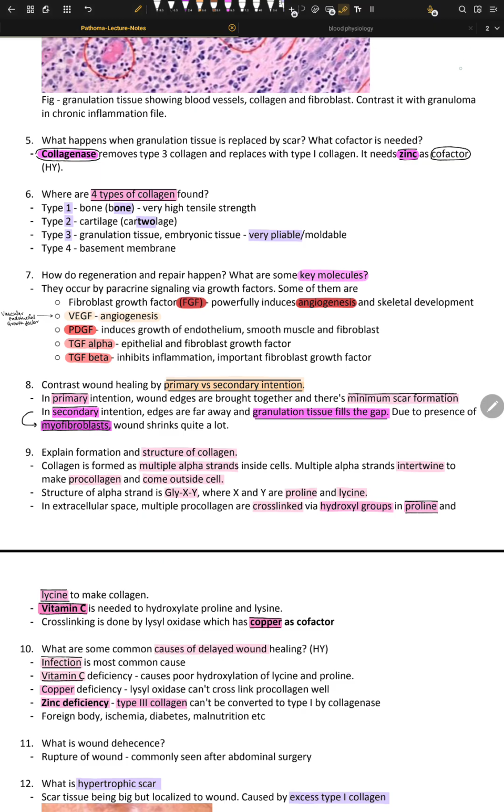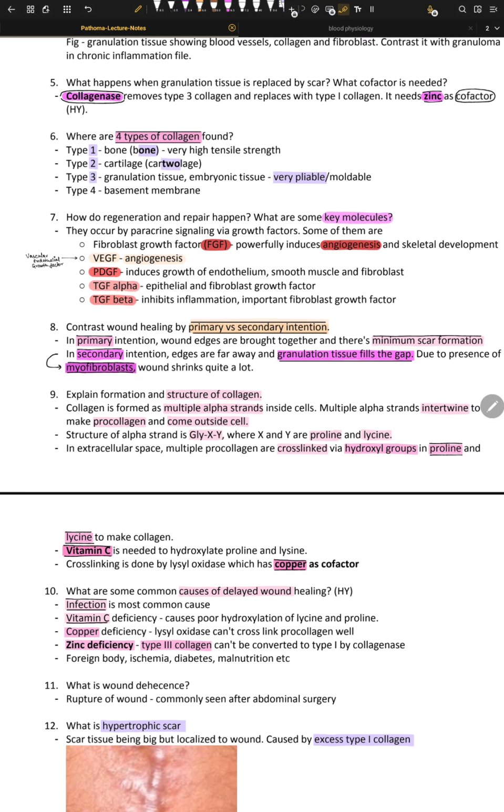That's the concept behind zinc. It makes sure that the remodeling from type 3 into type 1 is happening. Okay, that's the concept.